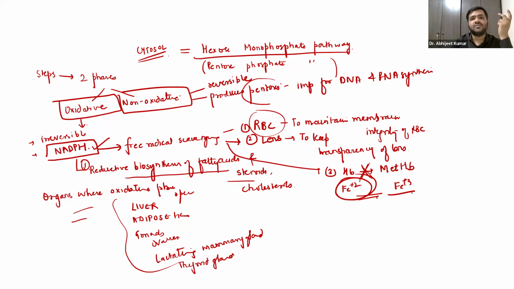Non-oxidative produces pentoses, important for DNA and RNA synthesis. Oxidative produces NADPH, right? Free radical scavenging in RBC to maintain membrane integrity, right? In the lens, to keep the transparency of the lens, and to help keep the hemoglobin in the reduced state, right? Apart from that, it helps in the reductive biosynthesis of fatty acids, steroids, and cholesterol. So that is regarding this.